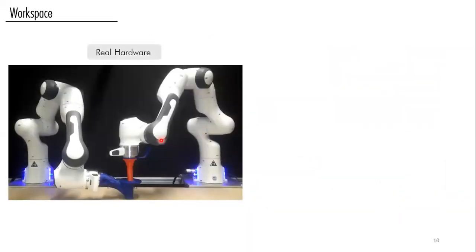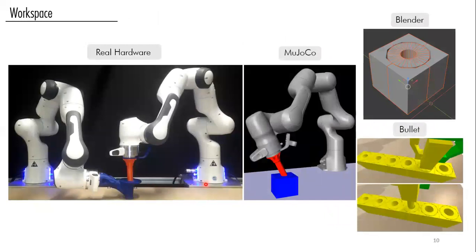In our workspace, we use two Franka Emika robots, and we fixated the peg on one arm to leverage the Quaker experiment, and used the other arm to introduce the uncertainties that we expect in the environment. We have a similar scenario in simulation. It is also important to note that in these physics engines, for such concave geometries, a convex decomposition, as shown in this figure, is also necessary.